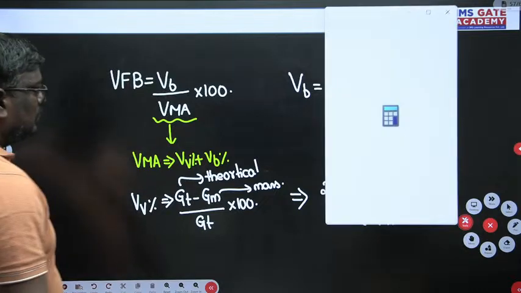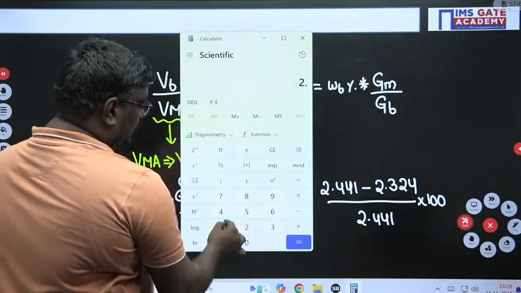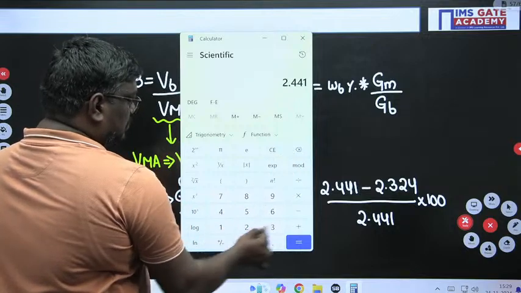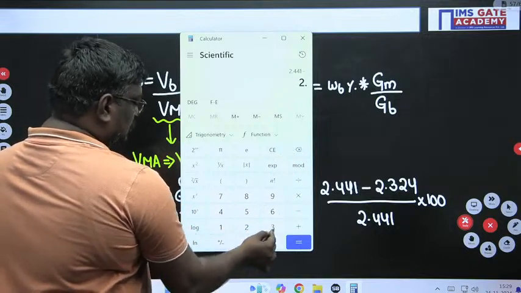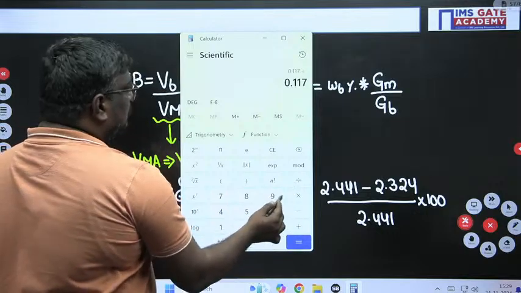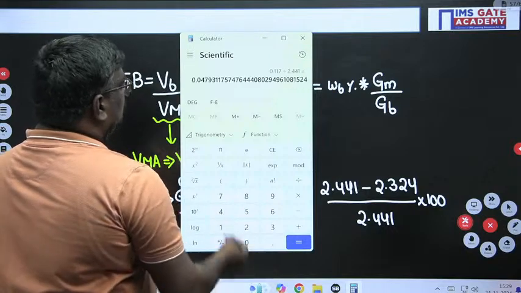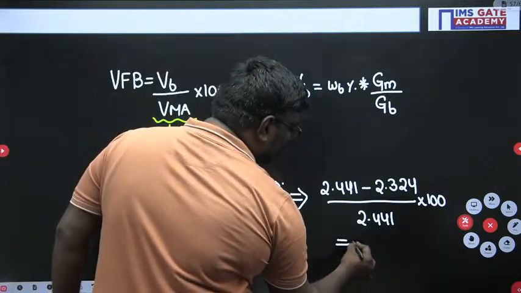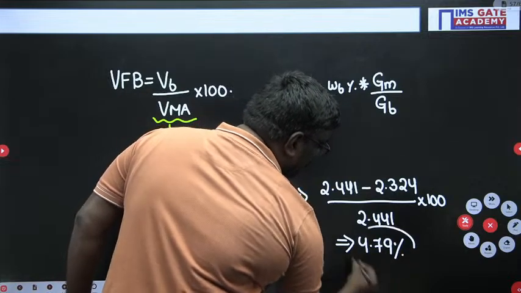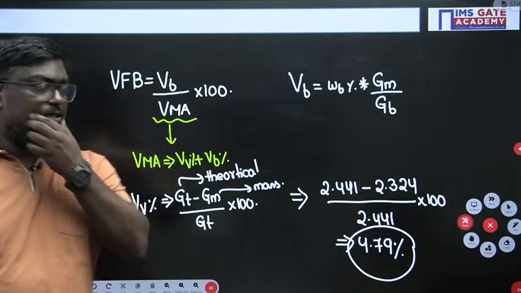So, 2.441 minus 2.324, divided by 2.441. It is equal to how much? This is equal to 4.79 percent. So VV percent is 4.79. Are you following, students?